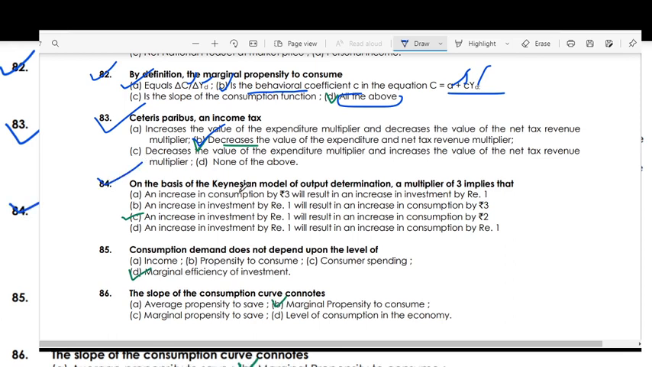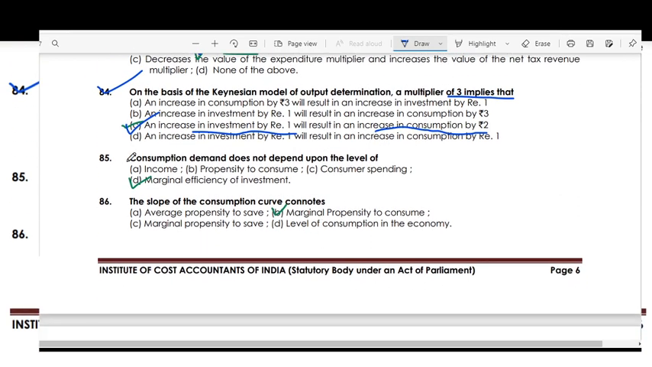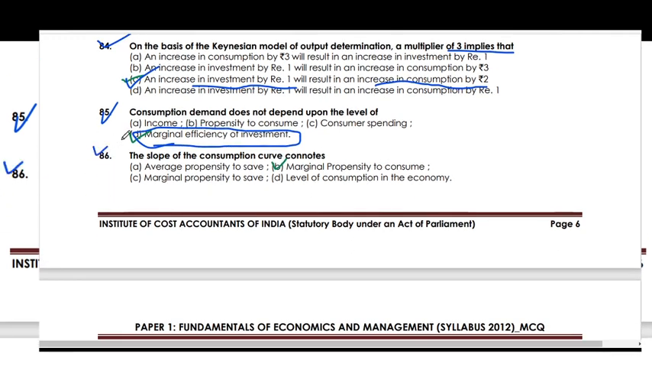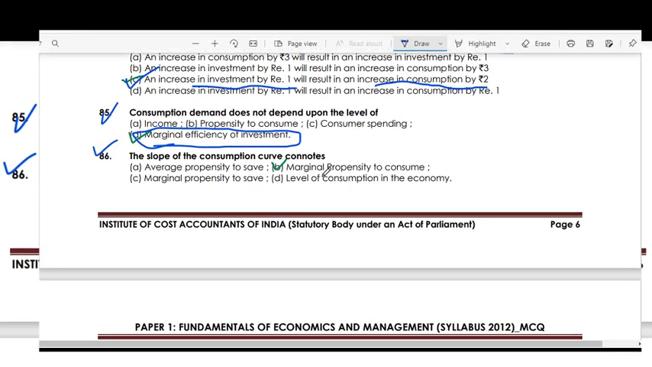Ceteris paribus, is an income tax decrease in value of expenditure, and net tax revenue multiplier. On the basis of the Keynesian model of output determination, a multiplier of 3 implies that an increase in investment by rupees 1 will result in an increase in consumption by 2. Consumption demand does not depend upon the level of investment or efficiency of investment. The slope of the consumption curve connotes the marginal propensity to consume.